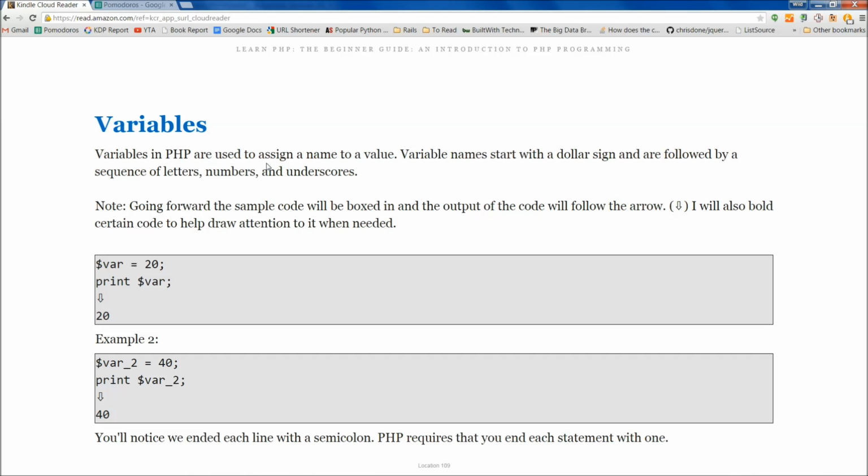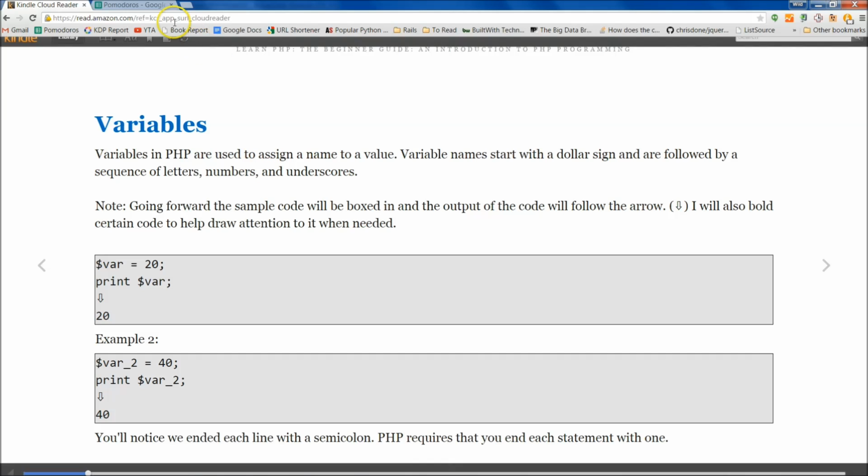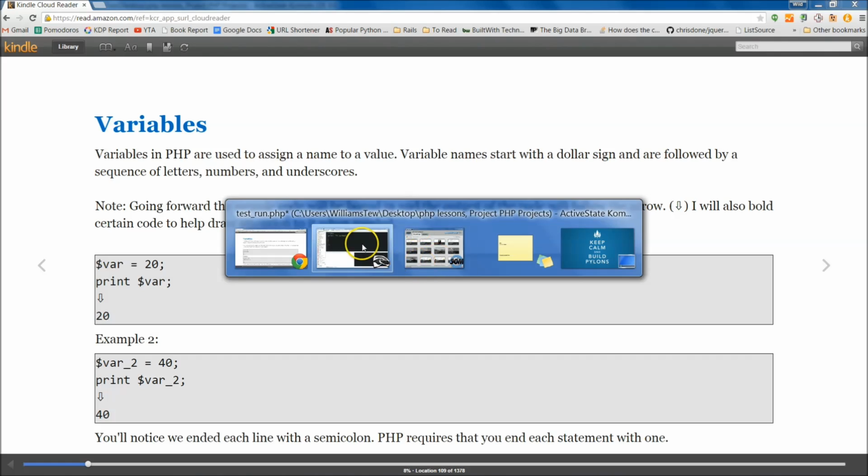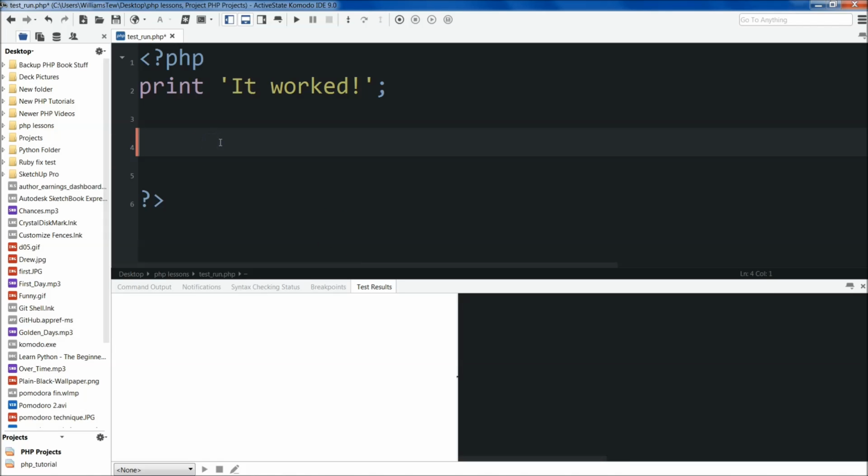So let's talk about variables. A variable is the same thing that we use in algebra. It is used to assign a name to a particular value or element. And that same thing is true with PHP. So if we come in here and name a variable, now instead of just naming it X or Y, you start with a dollar symbol.